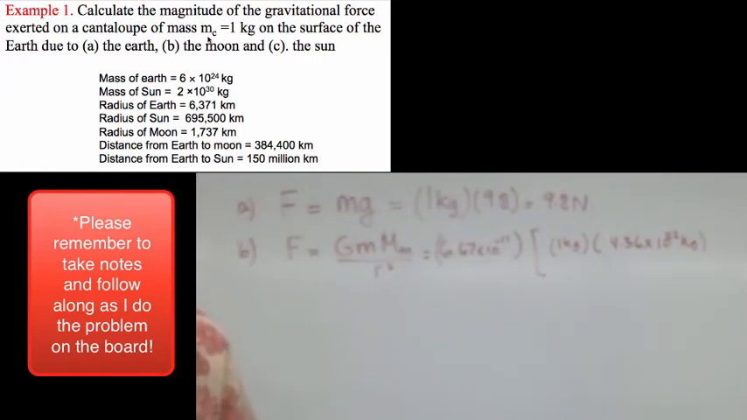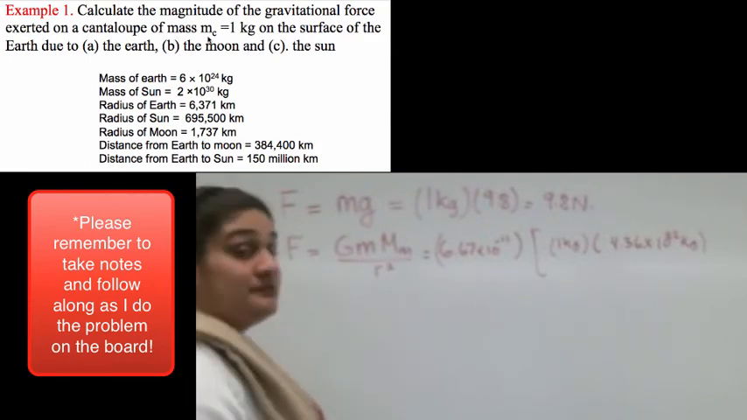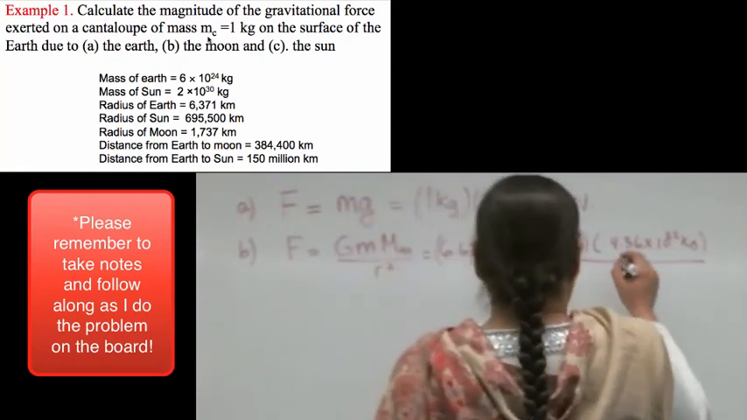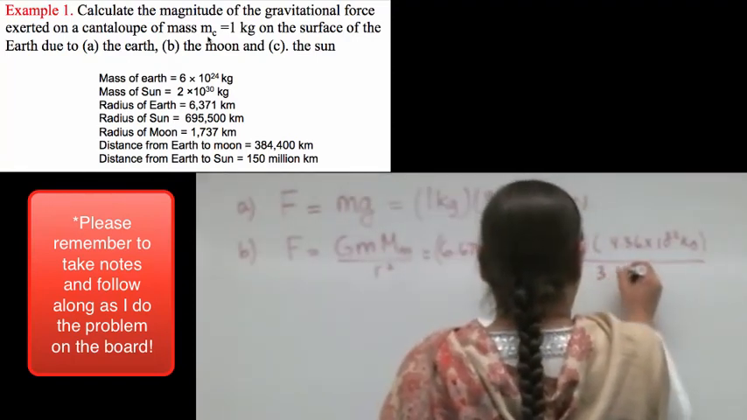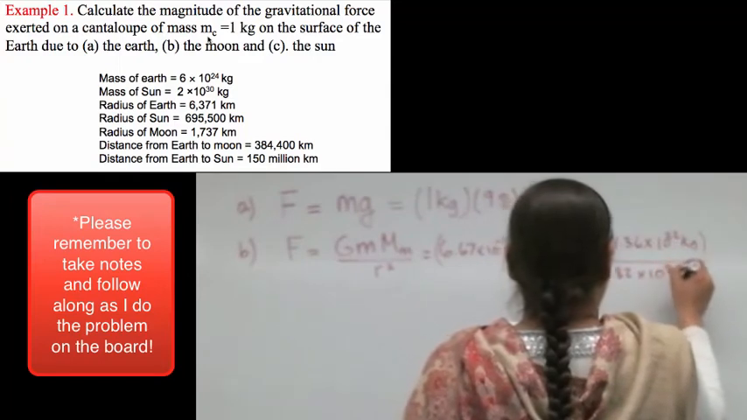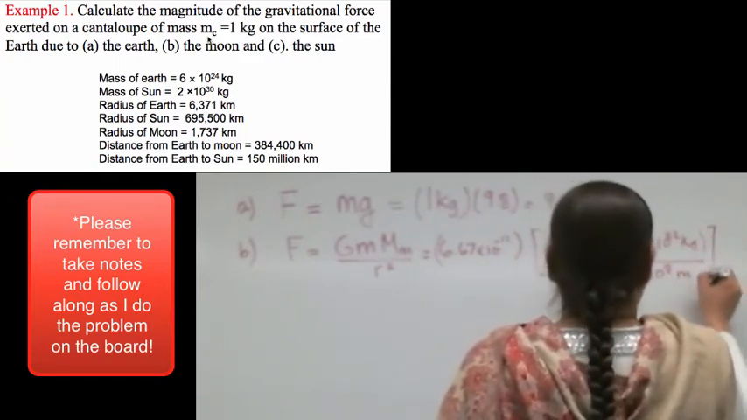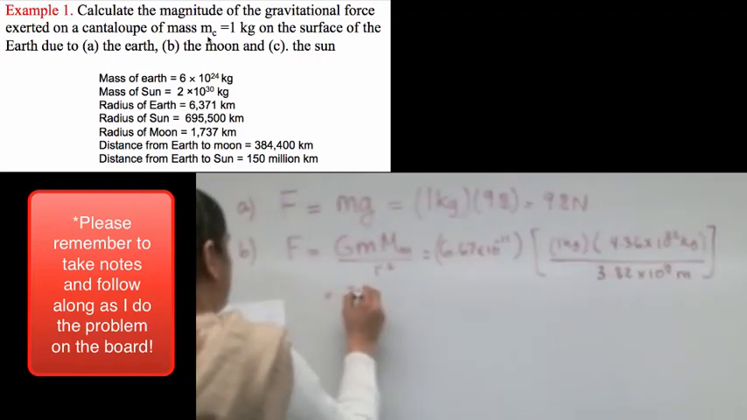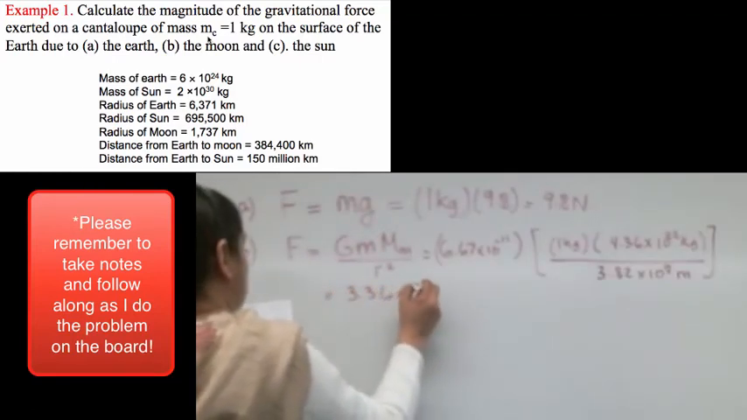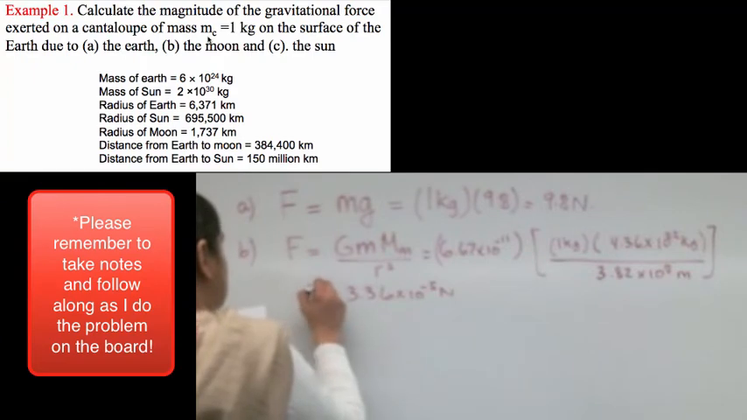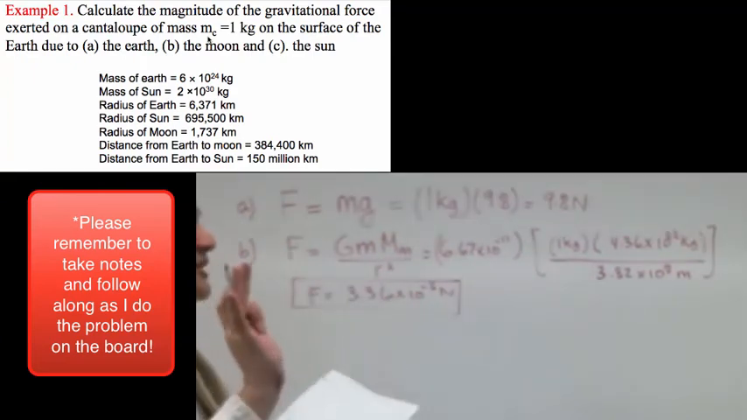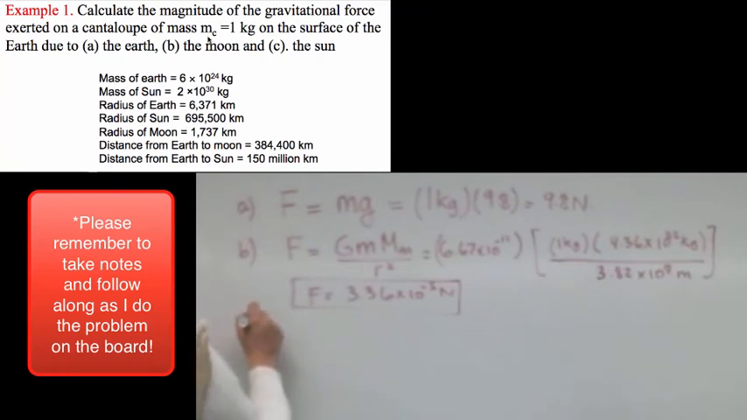Mass of the moon divided by r squared, which is the distance away, which is 3.82 times 10 to the 8 meters. Solve this and come up with an answer. I think my answer is 3.36 times 10 to the minus 5 newtons, which is a tiny, tiny force. But make sure that I actually did this correctly, okay?